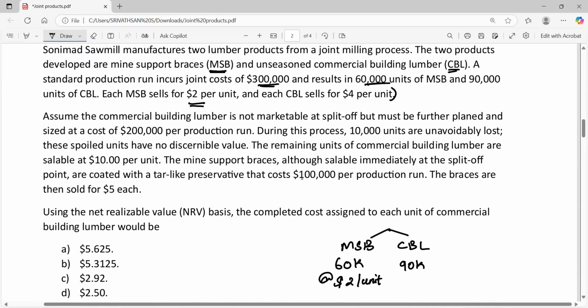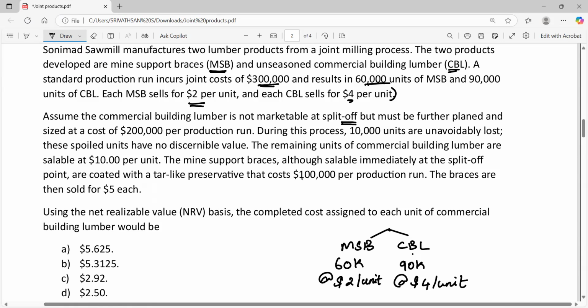And each unit of CBL can be sold at a price of $4 per unit. Assume commercial building lumber is not marketable at split off, which means, see, what is the split off point? Split off point is the point where the joint products are separated, right? So CBL cannot be sold at the split off point.